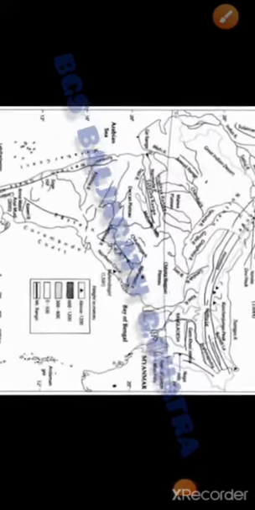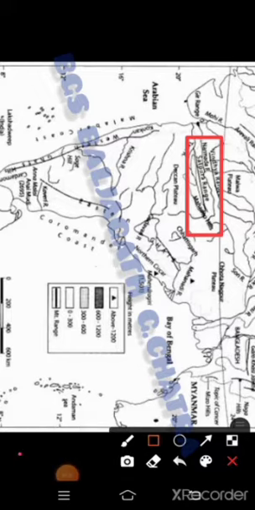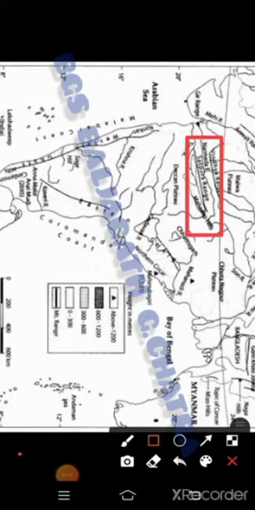Look at the India map. Here, India has been divided as North India and South India. The Vindhya mountain ranges divide India into two parts, North India and South India. Look at the map of the mark.